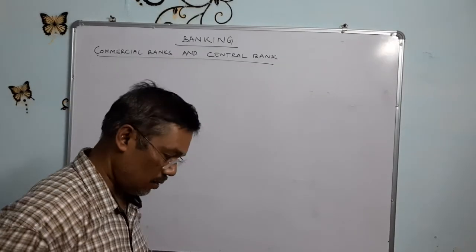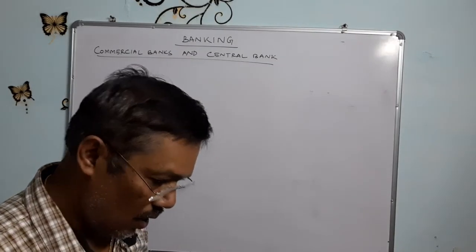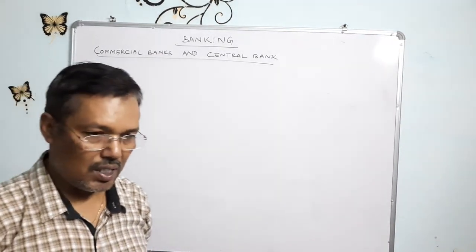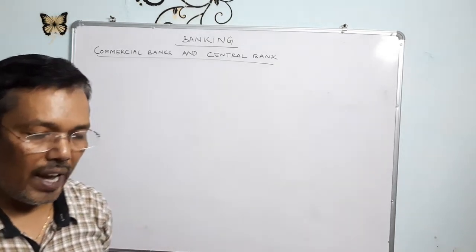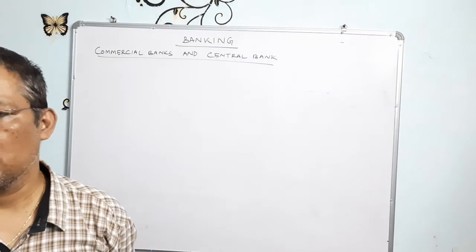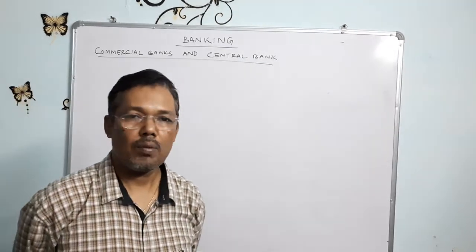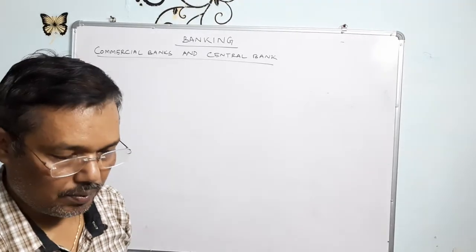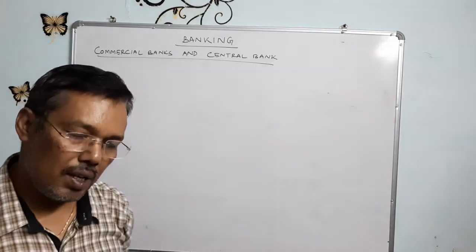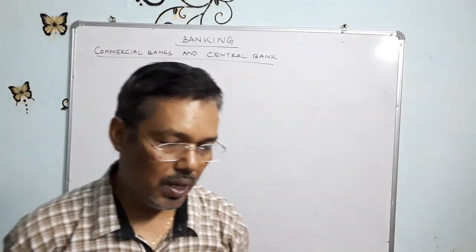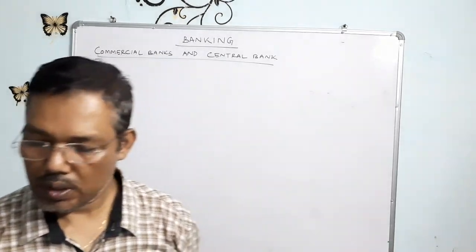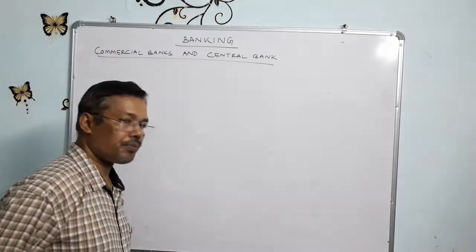The commercial bank and the central bank. Generally, I will say that a bank is a financial institution which accepts deposits from the public and advances loans whenever people need them. That is called a bank. So this is the function of a commercial bank. And the central bank is the apex bank, which we will discuss later. First of all, we will discuss the meaning of a commercial bank.